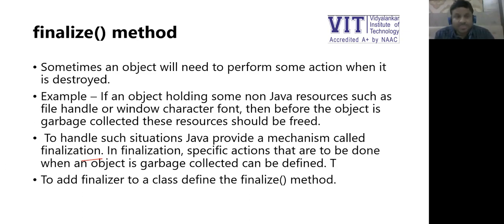Sometimes an object will need to perform some action when it is destroyed. For example, if an object is holding some non-Java resources, let's say a file or a window character font, then before the object is garbage collected or destroyed, these resources should be freed. To handle such situations, Java provides a mechanism called finalization. Finalization basically specifies the action to be taken.